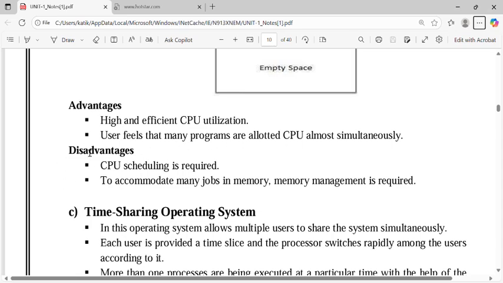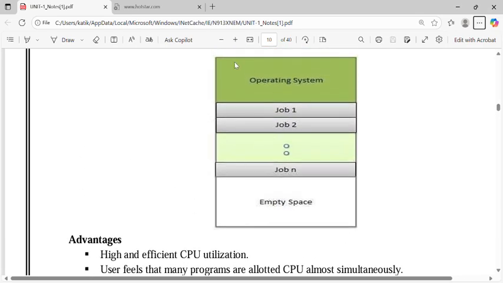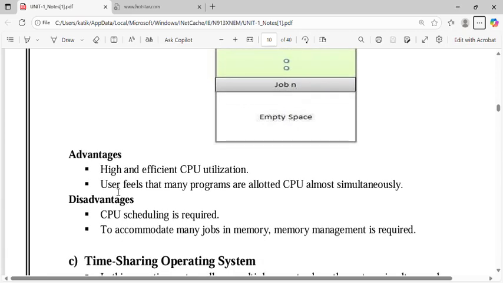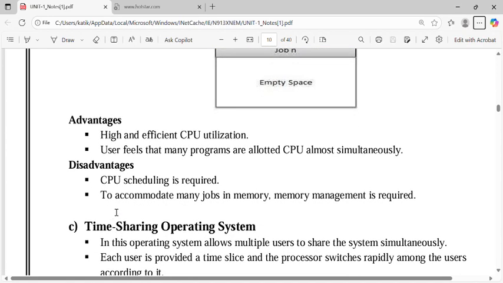There are also disadvantages. The main disadvantage is that CPU scheduling is required. What is meant by CPU scheduling? It is nothing but a scheduler that selects which job comes next. For example, job 1 will go to the input and output wait operation, the waiting list. The scheduler is the part that selects a job from the group of jobs and gives it to the CPU. This is the work of the scheduler, so we require the scheduler. This is a disadvantage.